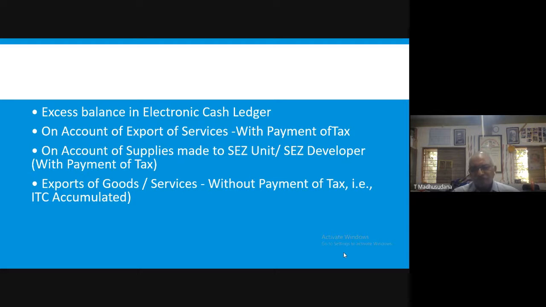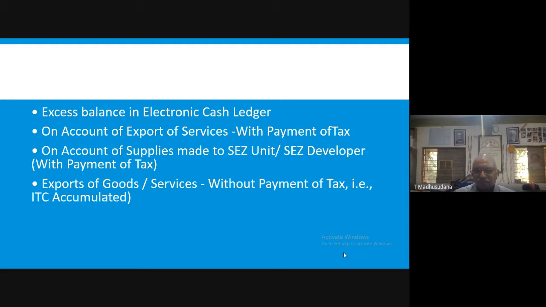Therefore, exporters with payment of tax and without payment of tax are both eligible for claiming a refund.